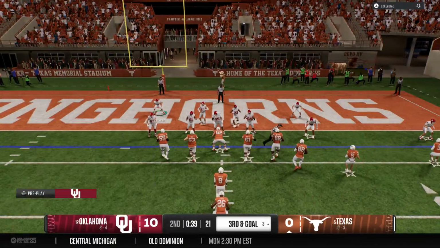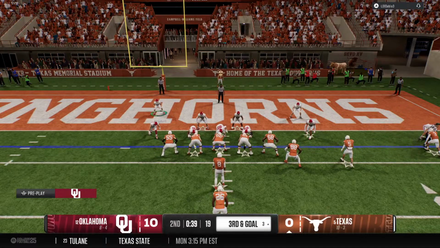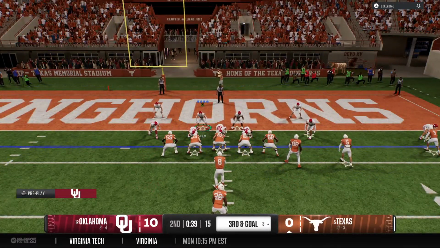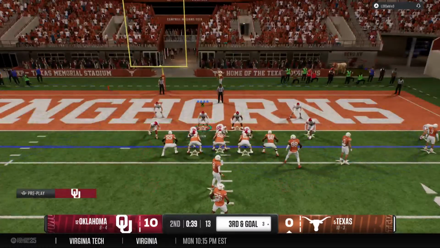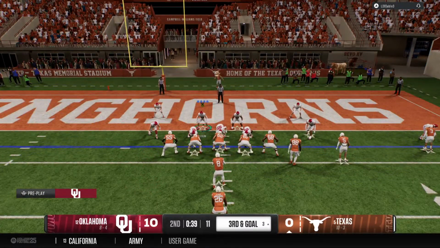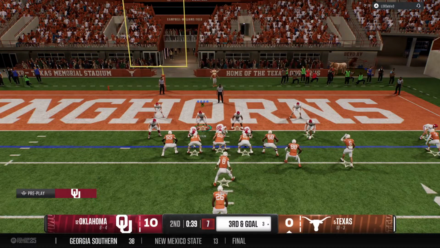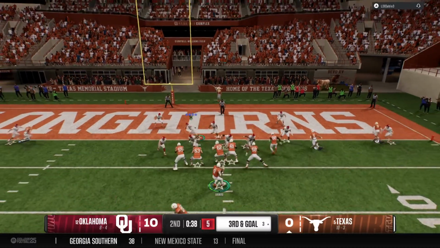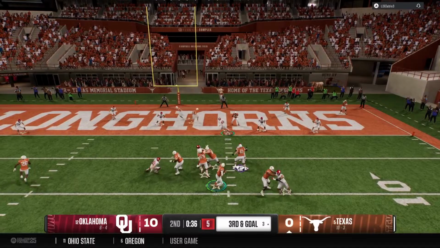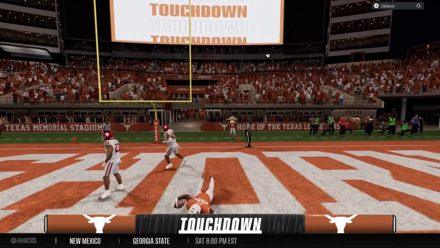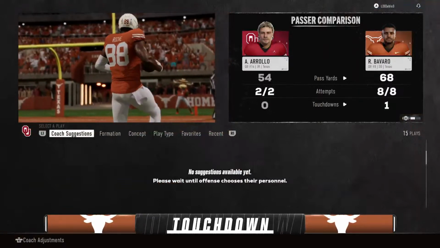This defense is making it tough. Ball still at the 3. It's third and goal. From the shotgun, drops back. And he's got it. Touchdown, Texas.